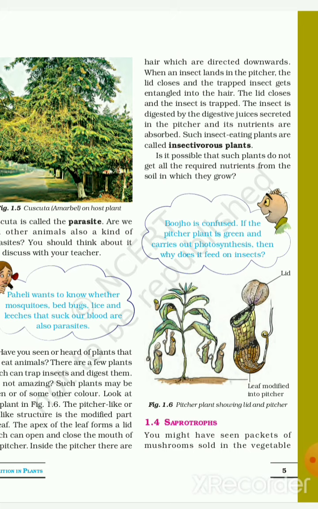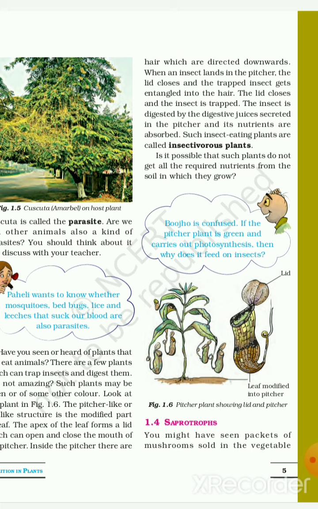What is nutrition that we had seen then? The process of taking food by organisms and its utilization in the body is called nutrition. We had seen basically two types of nutrition, that is autotrophic nutrition and heterotrophic nutrition. In autotrophic nutrition, organisms make their food by themselves from simple substances. In heterotrophic nutrition, animals and most other organisms take ready-made food from other organisms.